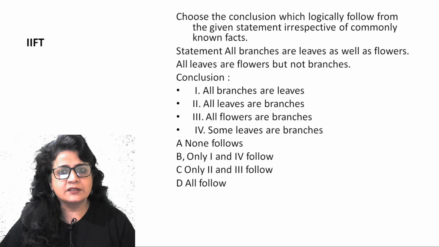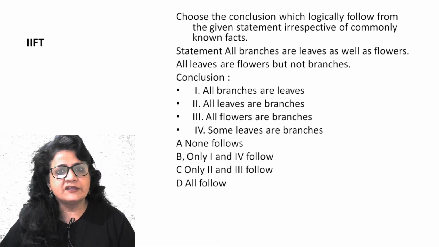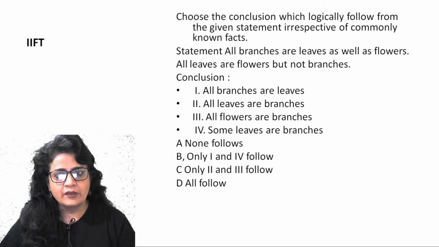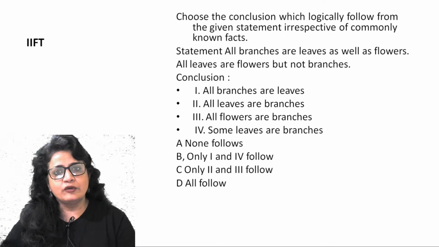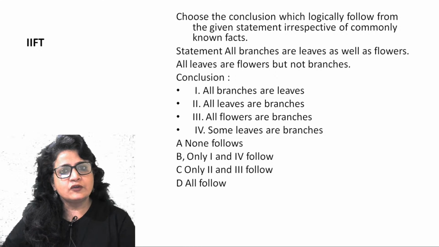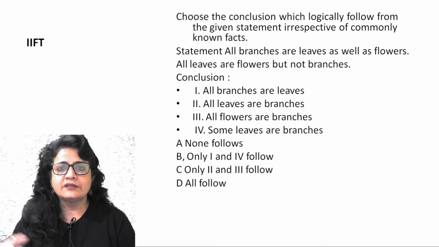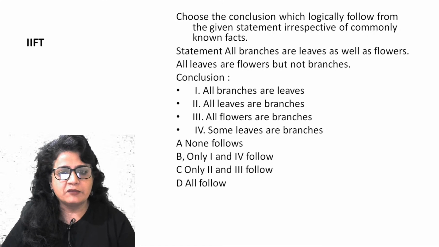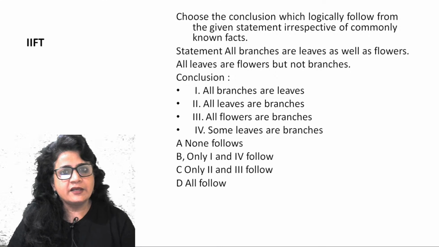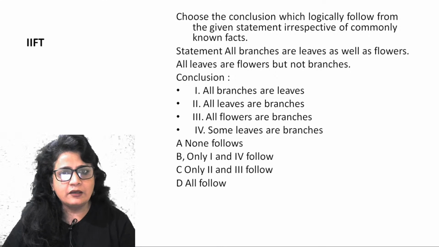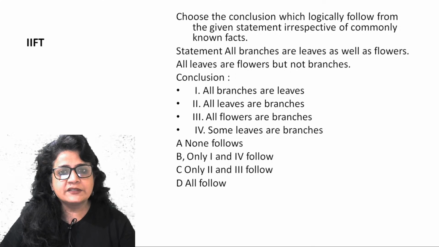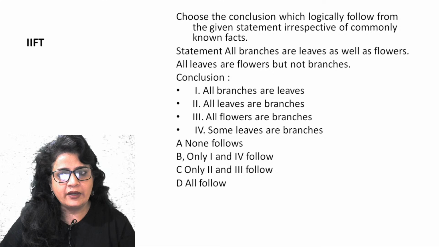Second statement says all leaves are flowers. So that means the leaves and flowers is going to be a single circle, but not branches, right? So they are not going to merge with branches. So there are going to be two circles, branch inside, outside there are leaves and flowers. Now look at the statements. All branches are leaves, right? So branches are inside, leaves are outside, so all branches are leaves. So that's true.